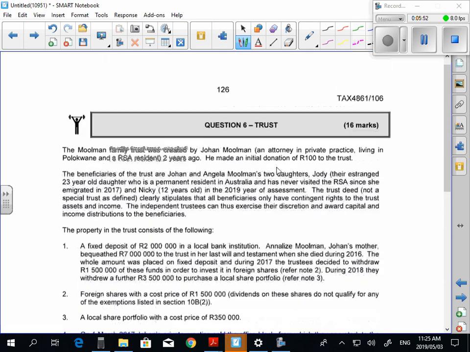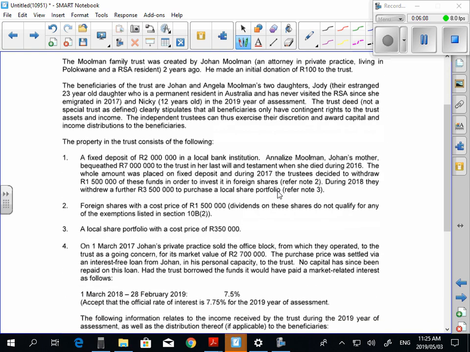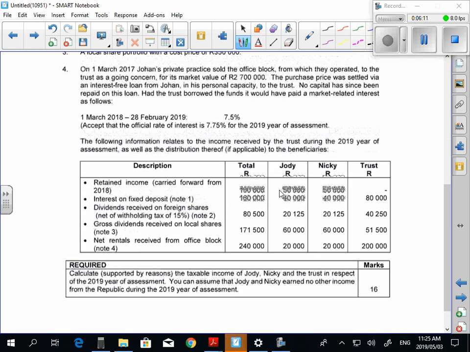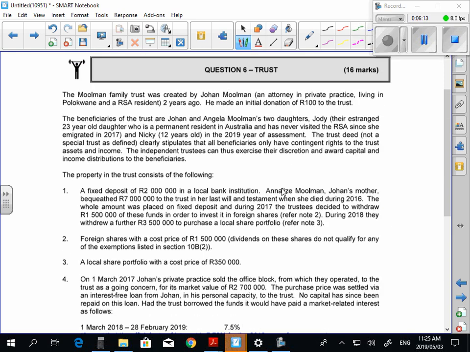Now, guys, I'm going to do this question twice with you. There's a 4861 version and there's a 4862 version. Okay? So this is the 4861 version. So let's read through it. I'm going to ask you guys to do it in class. It says the Moorman Family Trust was created by Johan Moorman, an attorney in private practice living in Polokwane and an RSA resident 2 years ago. He made an initial donation of 100 Rand to the trust.